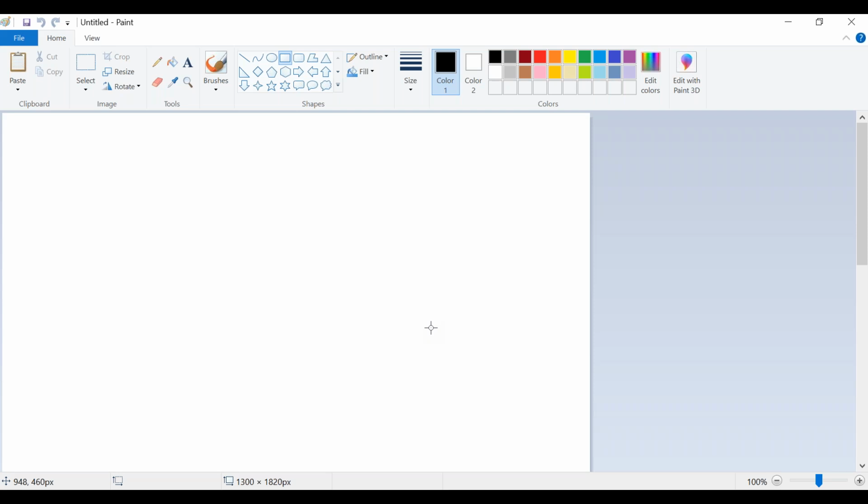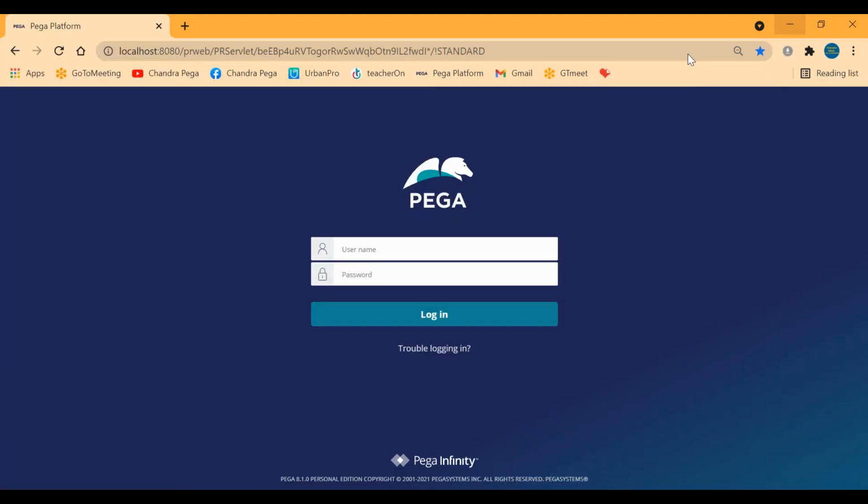Before that, you have to install your Pega version. I'll send you this software, each and every one, today, and you can install it step by step. I'll send you the document also on how to install it. A step by step guide will be provided; you can simply follow that. Once you install, I'll be sending you the zip file. Listen carefully, we have to extract that file, and there will be an install option. Just double click on the install, wait for 20 minutes, and after that the software will be installed automatically.